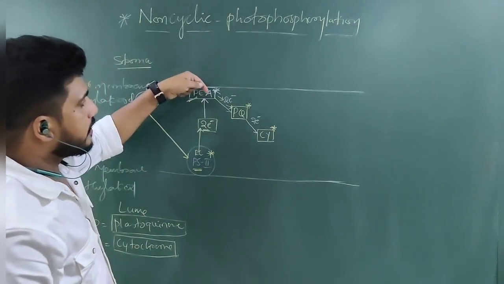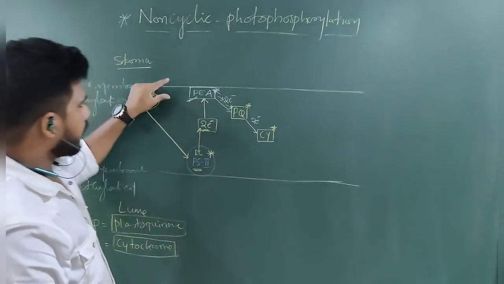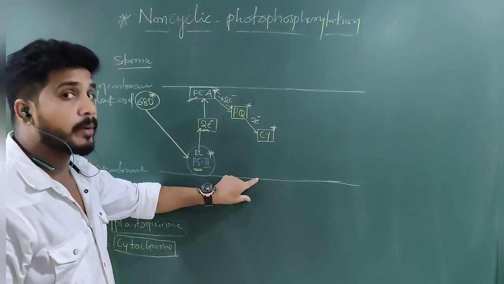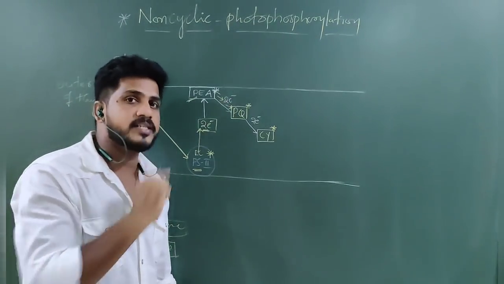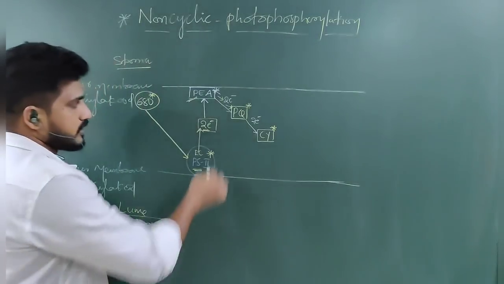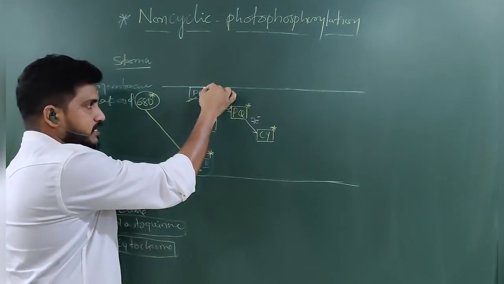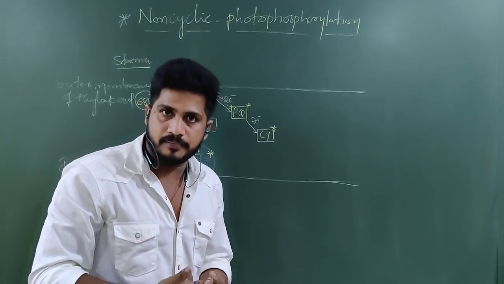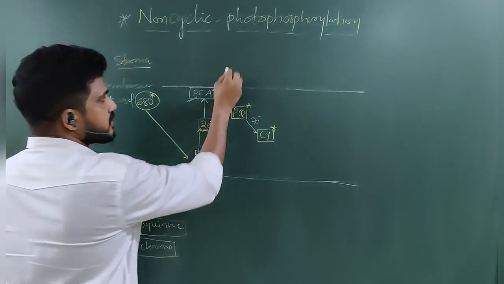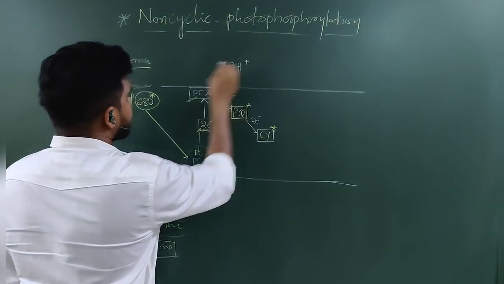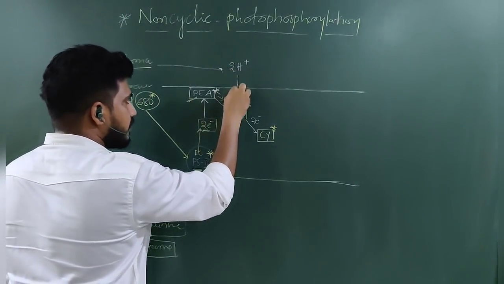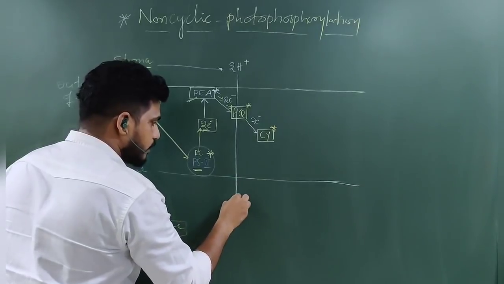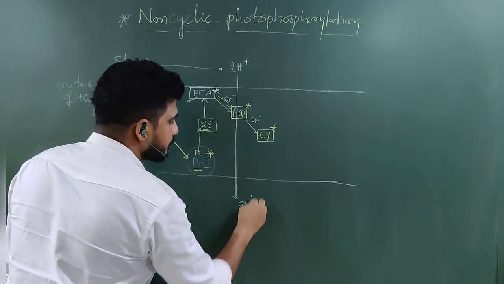Here one should observe that electrons are falling down from the upper membrane to the lower membrane side. This is a very noticeable point. Clear? Electrons are falling down from a higher state to a lower state. Then what will be released? Energy will be released. By taking that energy, 2 protons present in the stroma are pumped into the lumen.